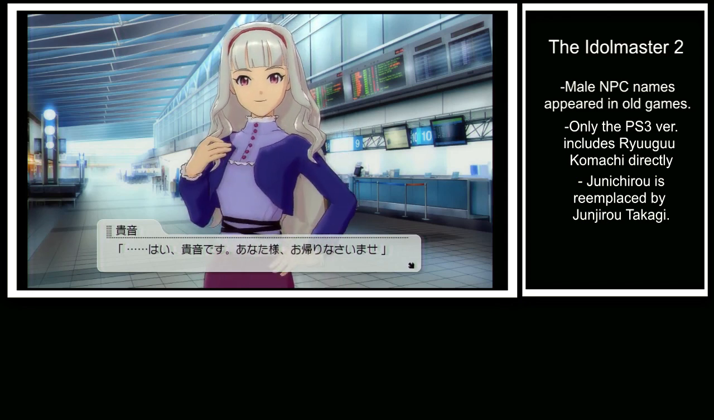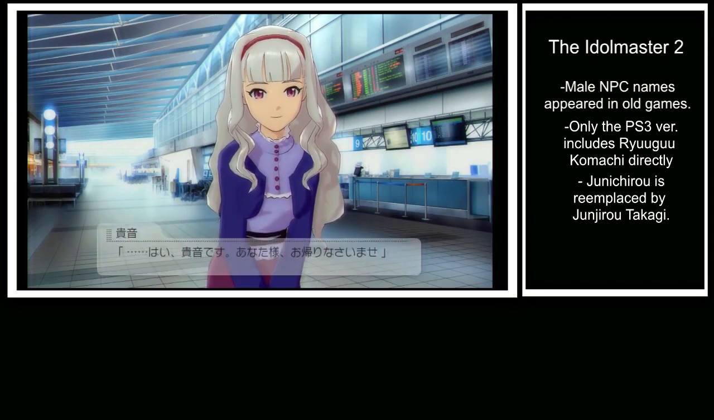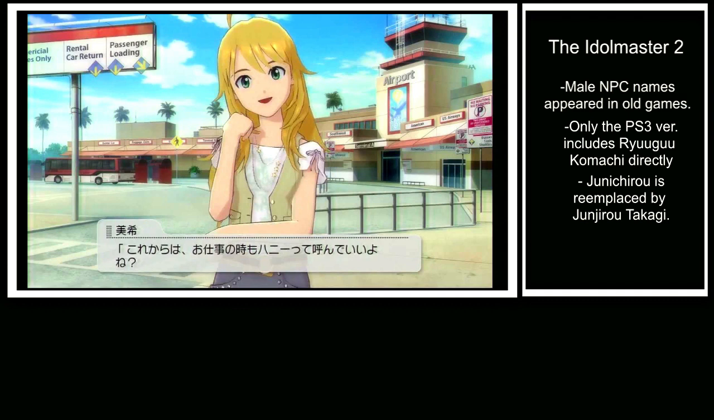In most true ends, the producer returns to Japan and is reunited with the idol he produced, except for Miki. She actually decides to accompany the producer without his knowledge.